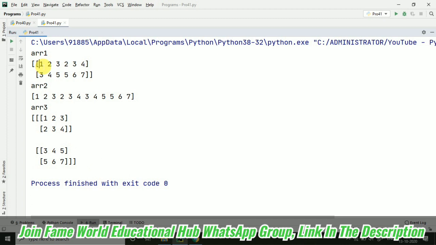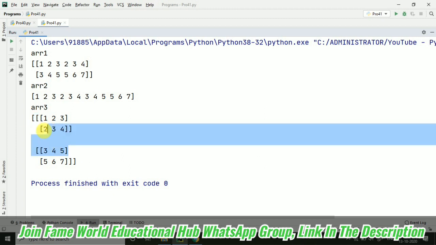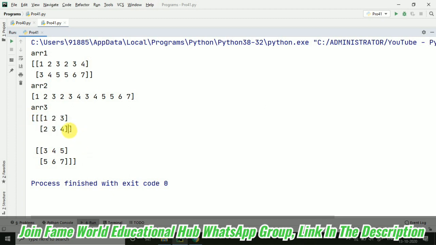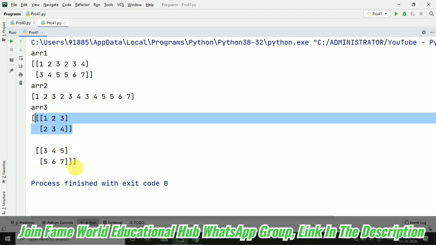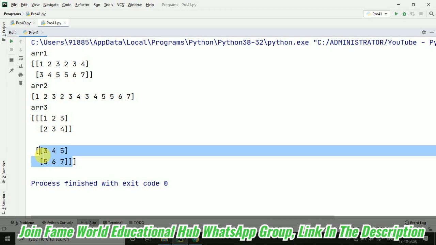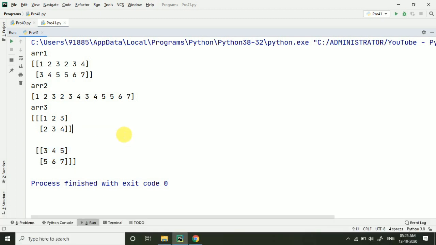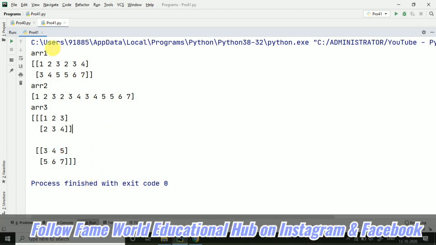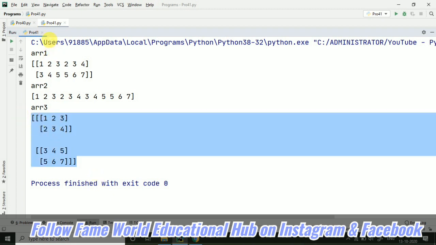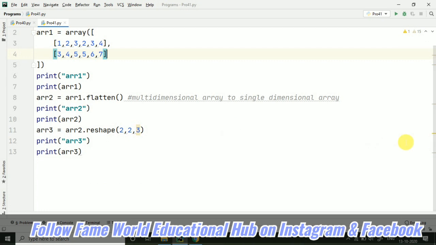A 2D array has 2 brackets, a 1D array has 1 bracket, and a 3D array has 3 brackets. So you can identify it like this. It is one 3D array which is having two 2-dimensional arrays. This is one 2-dimensional array of 2 by 3 order, and this is another 2-dimensional array of 2 by 3 order. So we have two 2-dimensional arrays of 2 by 3 order, and it is our 3-dimensional array. This way we can easily create a 3D array with the help of the NumPy module.